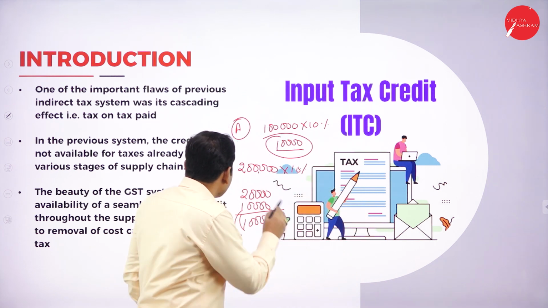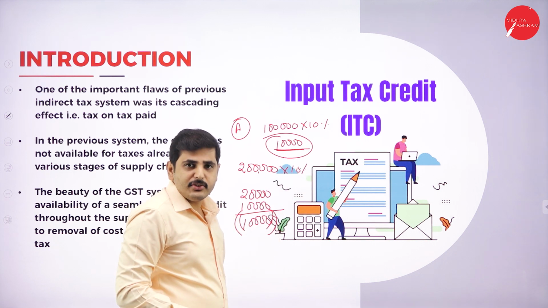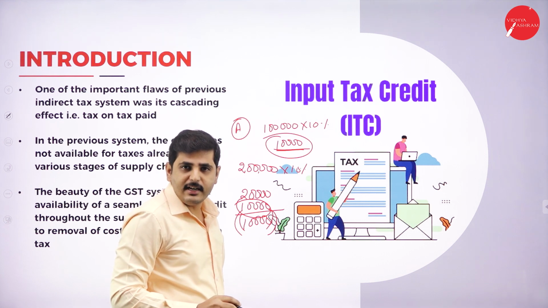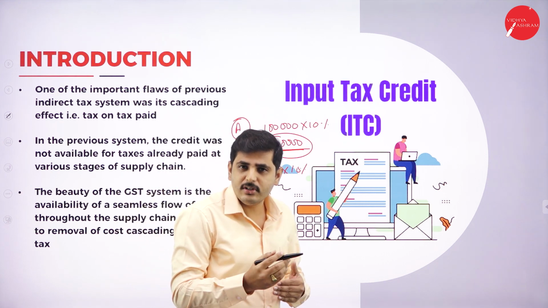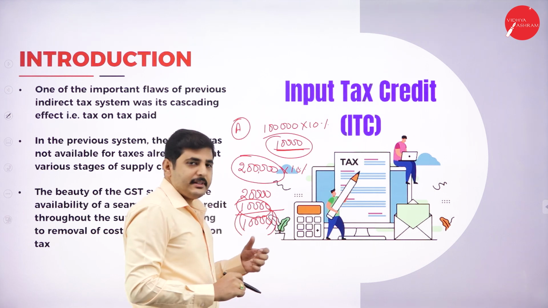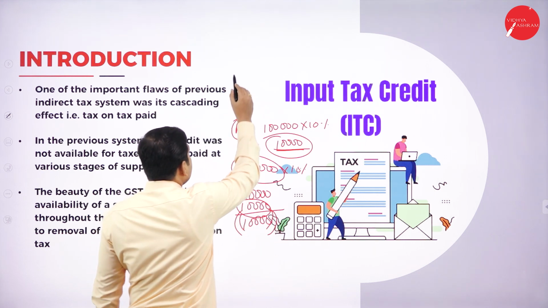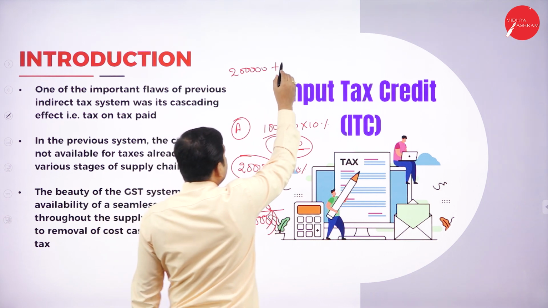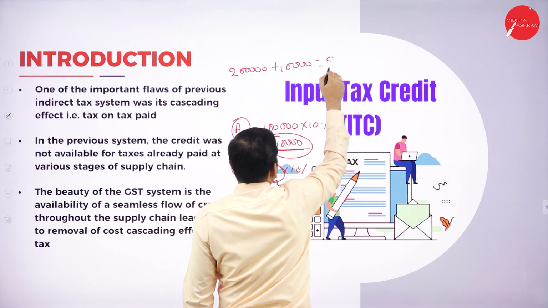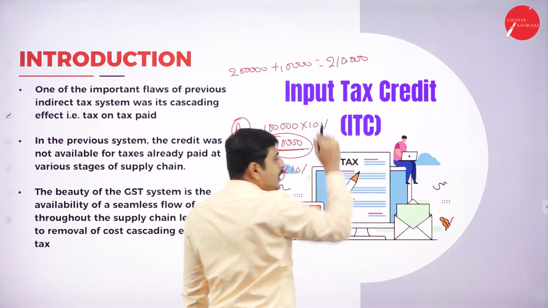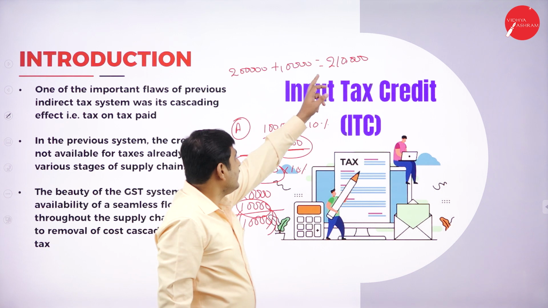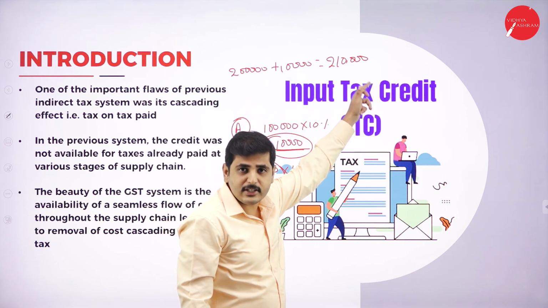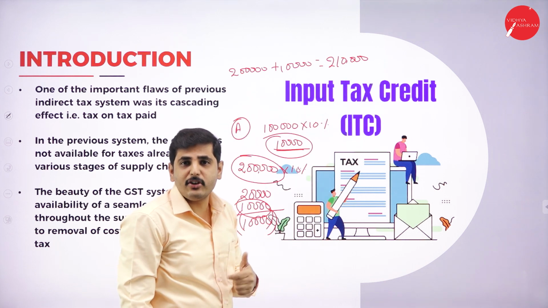For example, here I have already paid the tax of 10,000 rupees. If I do not get the credit here, I will sell the goods adding my profit and tax. The cost of production is 2 lakh rupees, plus the tax I have already paid, equals 2,10,000 rupees. I will sell the product for 2,10,000 rupees. Again, it is tax on tax. I have already paid the tax of 10,000 rupees, and again I have to add the tax on that 10,000 rupees. 2,000 rupees extra I have to pay as tax.